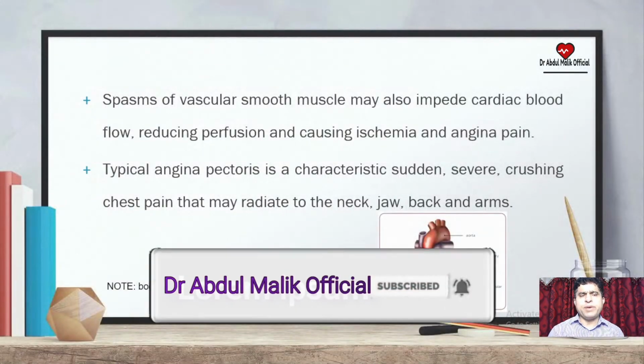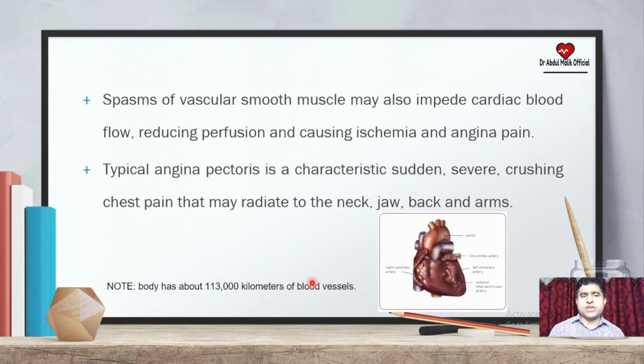So there may be spasm, or constriction, of the vascular smooth muscle, for example in the coronary arteries, that may impede cardiac blood flow. There may be less blood flow to the heart and a reduction in perfusion, causing ischemia and angina pain. Typical angina pectoris is a characteristic sudden, severe, crushing chest pain that may radiate to the neck, jaw, back, and arms.